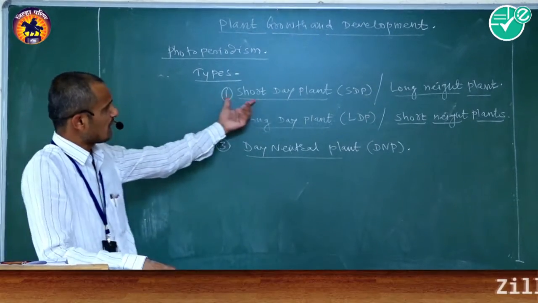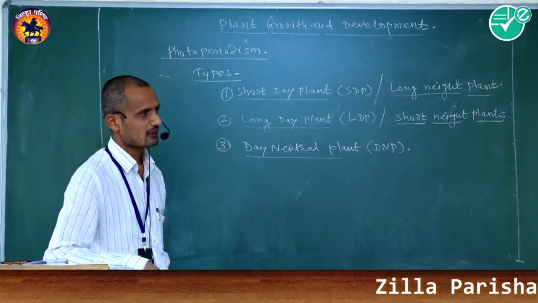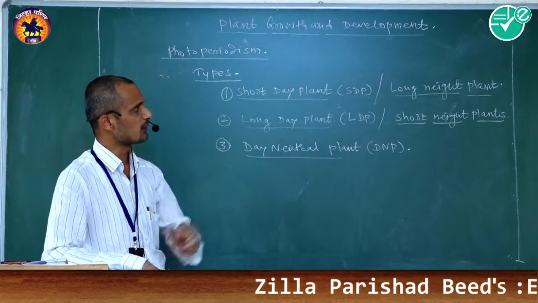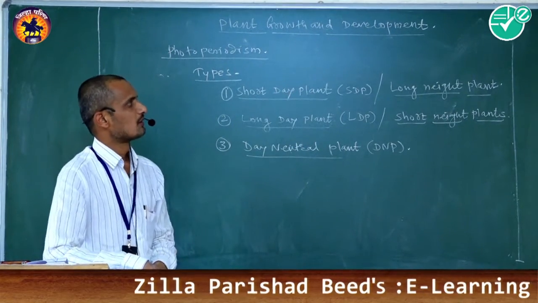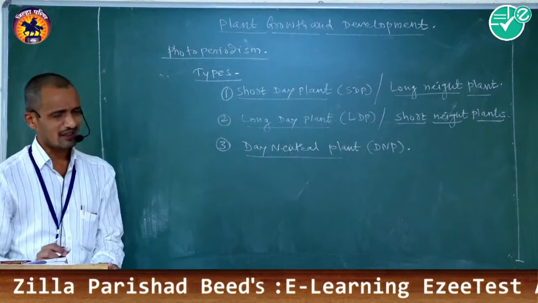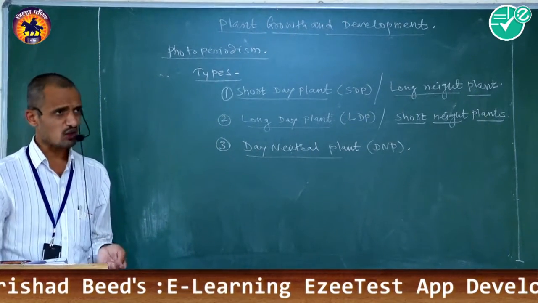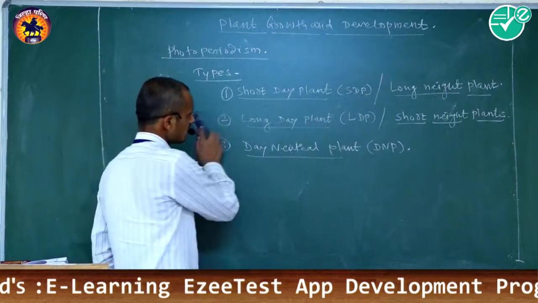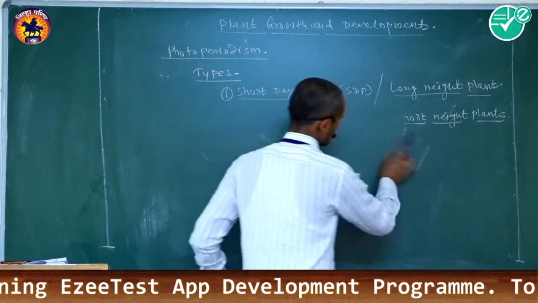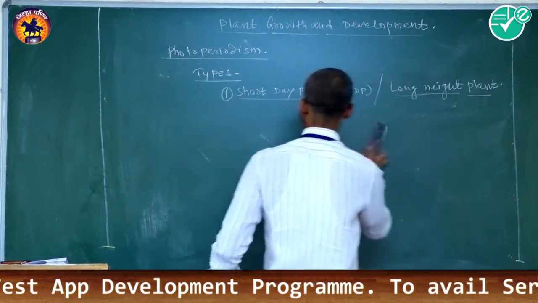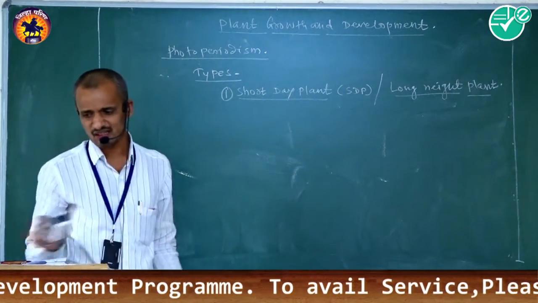First one is short day plants, called SDP, or also known as long night plants. Why is it called long night plants? Because the duration of day length is more.